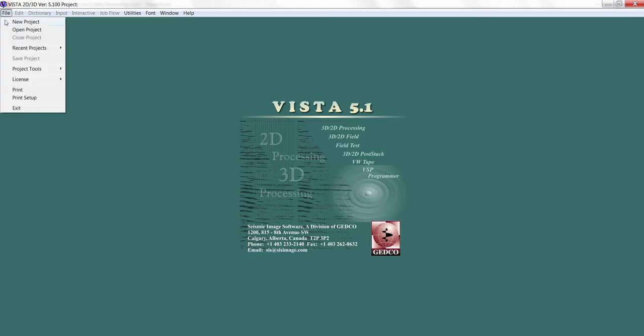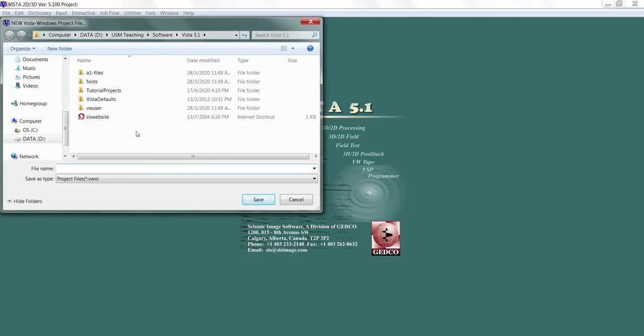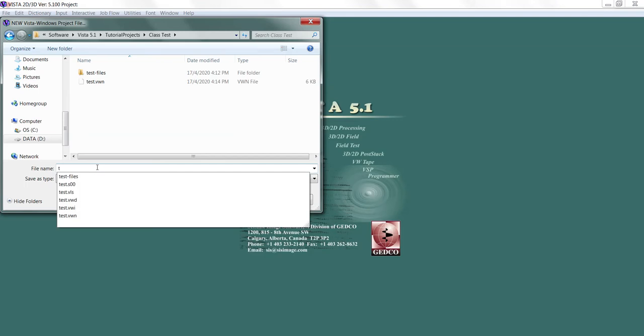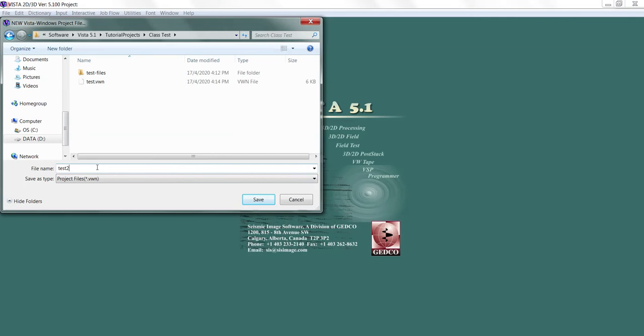Go into the file menu. If you are doing a new project, select new project. Here is a tutorial project. You have to make a folder, like class test, which I have made. Let me rewrite this. You can name it test2.